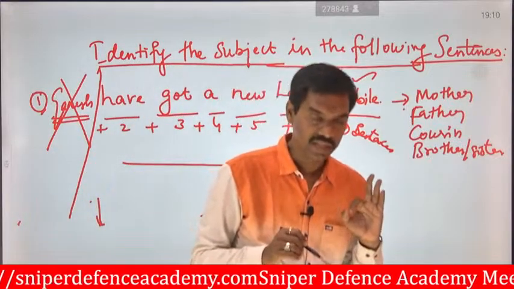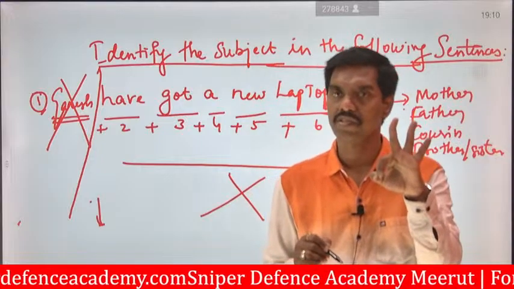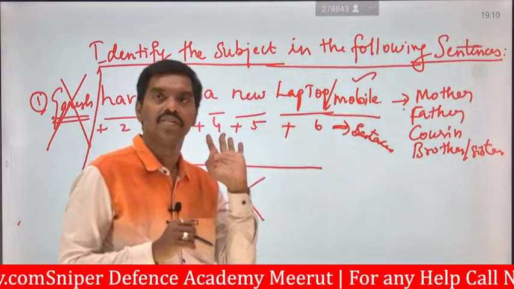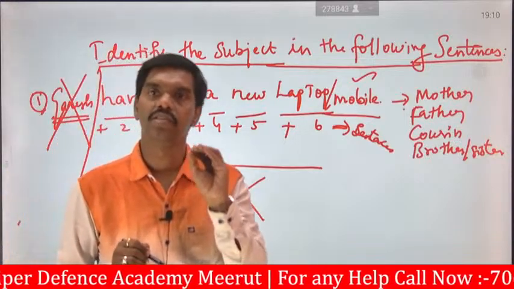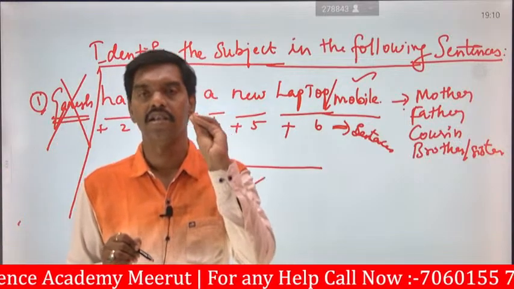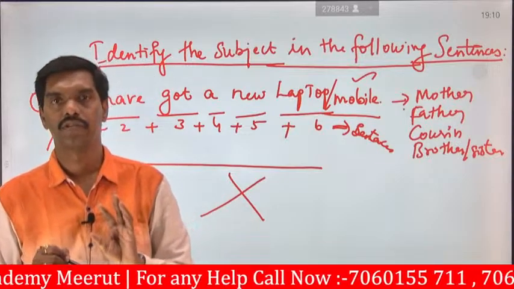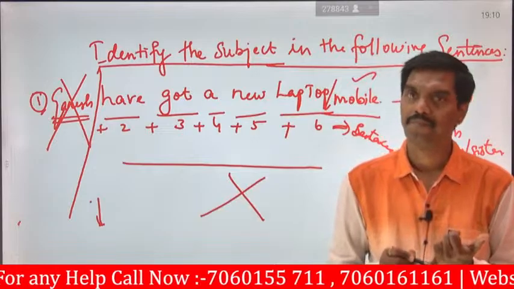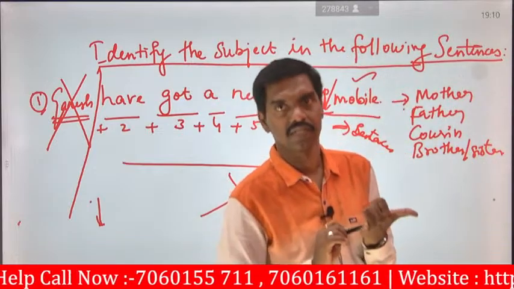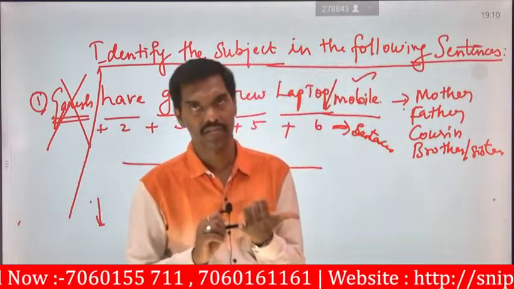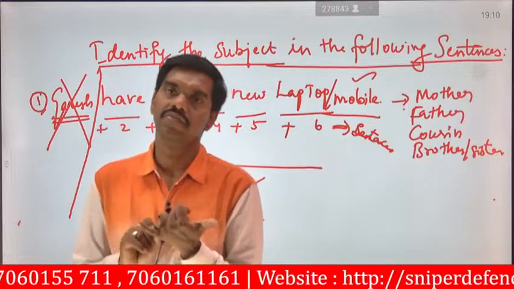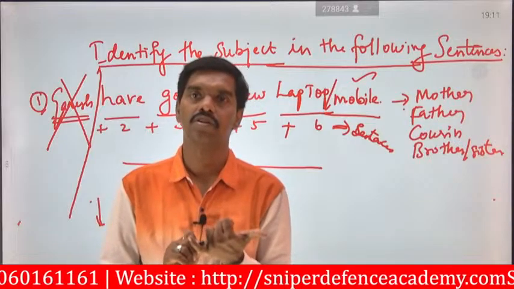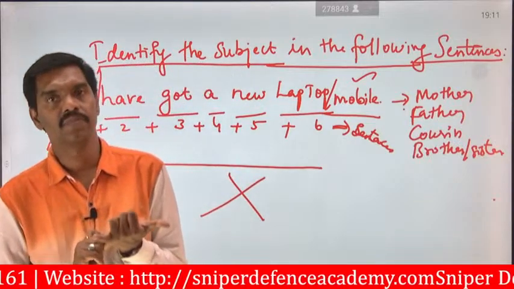If all these 3 parameters are available, then we can say the question which is given is exactly or 100% right. The group of words has been given and we have identified that the given words are in terms of a sentence. Number 3, we have identified the subject. Number 4, we identify the predicate.